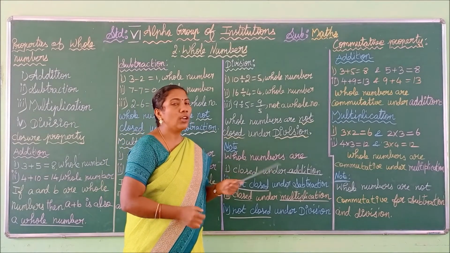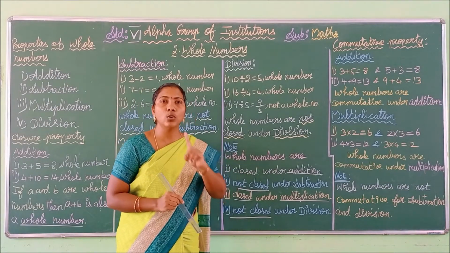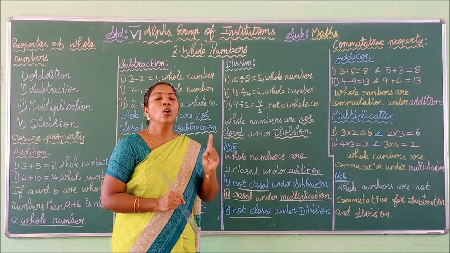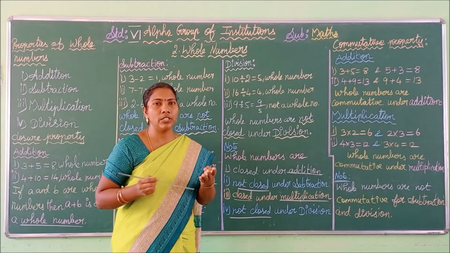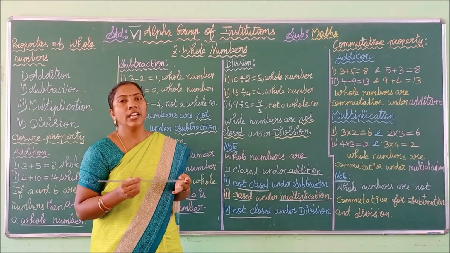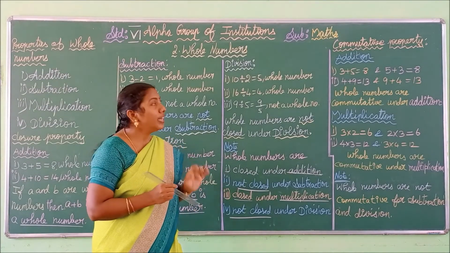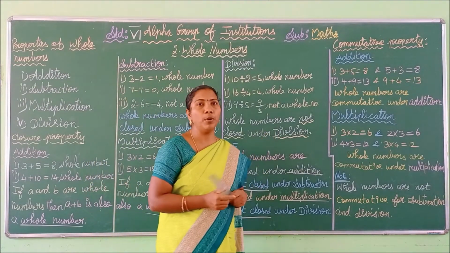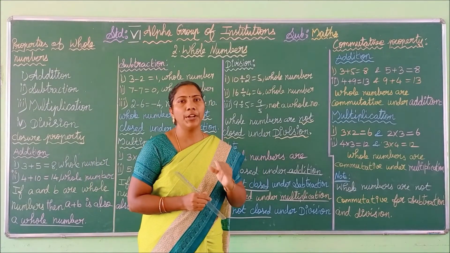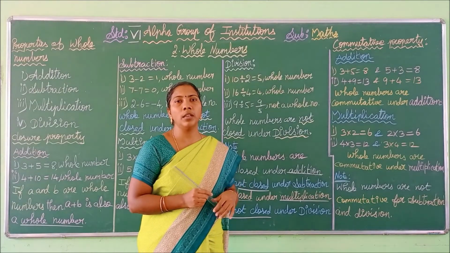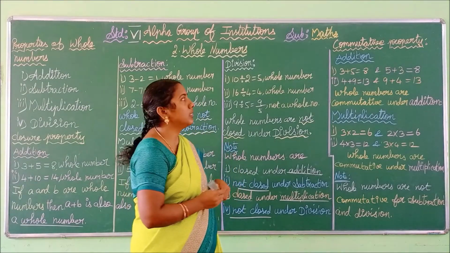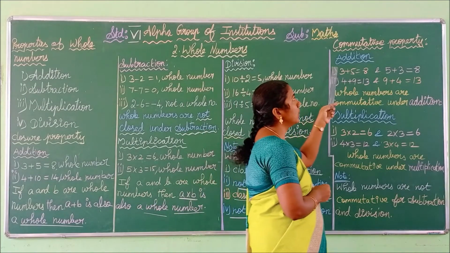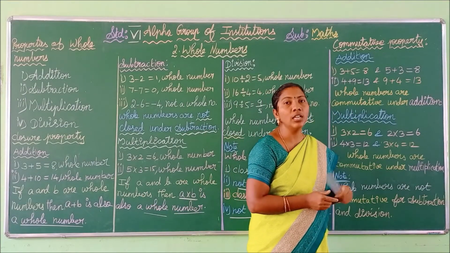Okay. First we have seen one property, that is closure property. We have seen closure property for all the operations, that is addition, subtraction, division and multiplication. Next we are going to see the second property. It is commutative property. What is the name of the property? Commutative property. See here, first we are going to see this property for the operation addition.